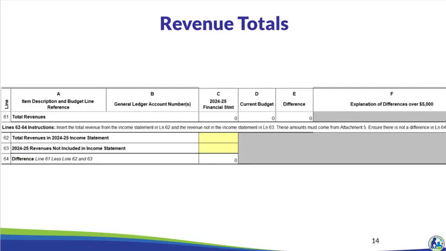If this variance is not 0, you will need to go back and verify you entered the prior year revenues correctly. If the school has historically included revenues that were not correctly included in the income statement, please reach out to the department in advance to determine how to reflect those on Schedule 3A.